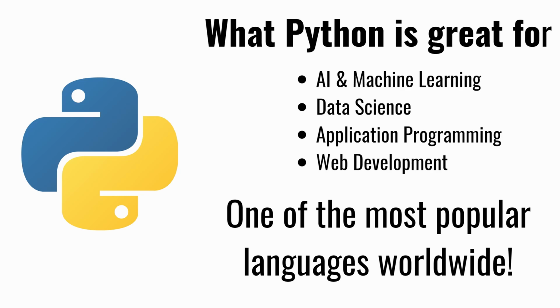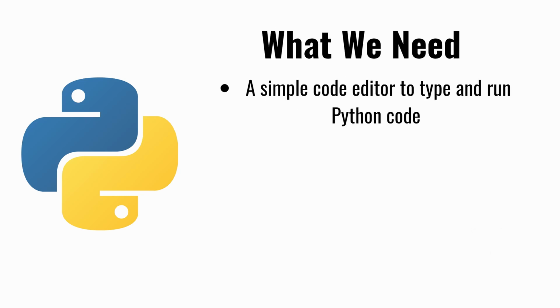To write any sort of code, we'll need a code editor where we can type and run our code. For this course, we're going to be using Google Colaboratory. Much like Google Docs or Google Slides, Google Colaboratory is an online, cloud-based tool, and this one in particular allows us to edit and run Python code extremely easily. So we don't have to worry about any sort of installation of the Python language or any other third-party tools. And setup will only take us about 30 seconds.